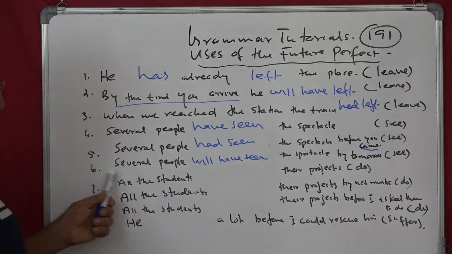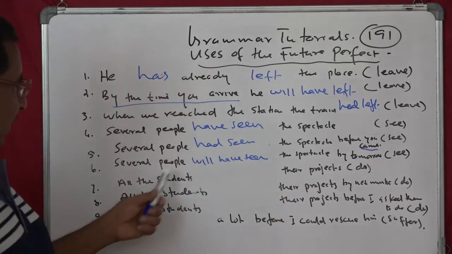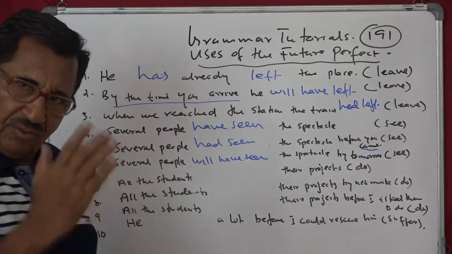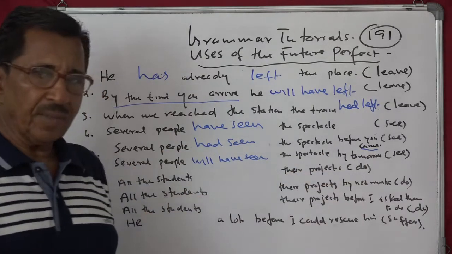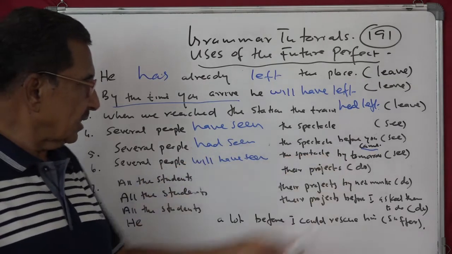Same here. Several people had seen. So several people have seen the spectacle. By now, just now it is over. Several people had seen the spectacle before you came. The first action is had seen, second is coming.